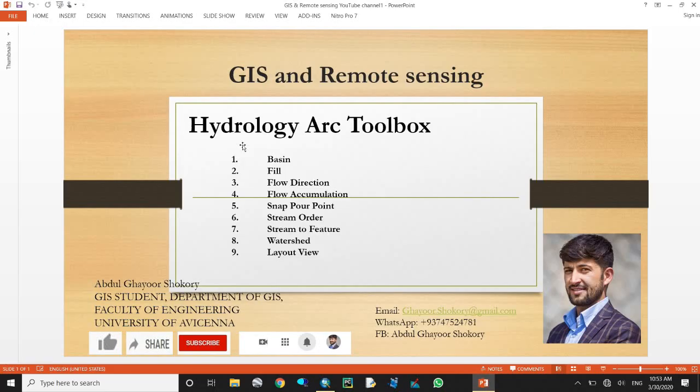Today we will discuss the hydrology tools in ArcToolbox and ArcMap. Today, inshallah, we will talk about the basin, how to create a basin, fill, flow direction, flow accumulation, snap pour point, stream order, stream to feature, watershed, and create a layered view of this.